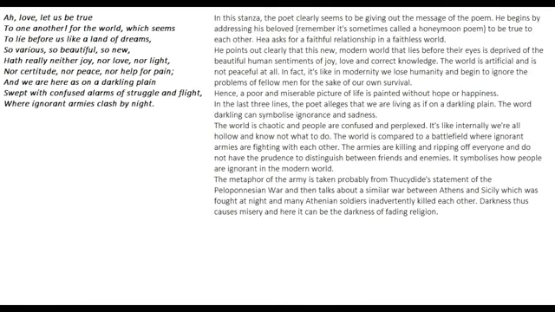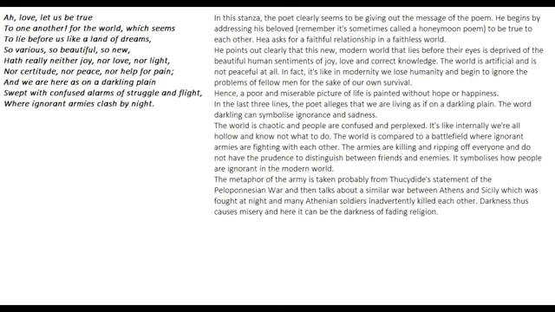In the last 3 lines, the poet alleges that we are living as if on a darkling plane. Now, what does the word darkling remind you of? There is another poem, Darkling Thrush, and you can see that there is a kind of similarity between the 2 poems.